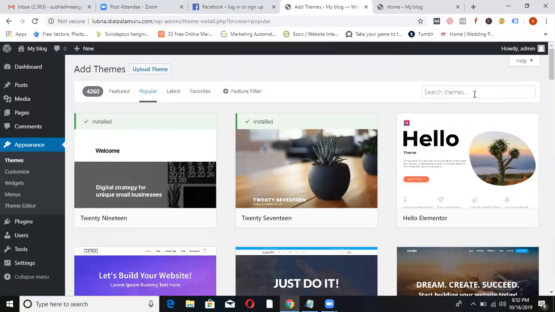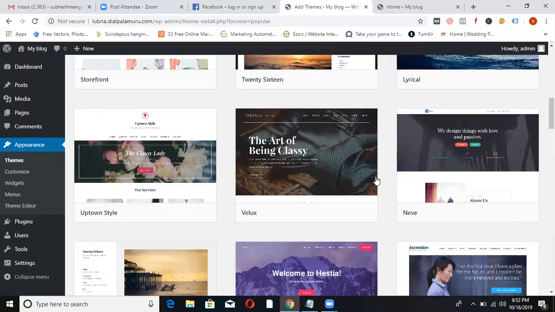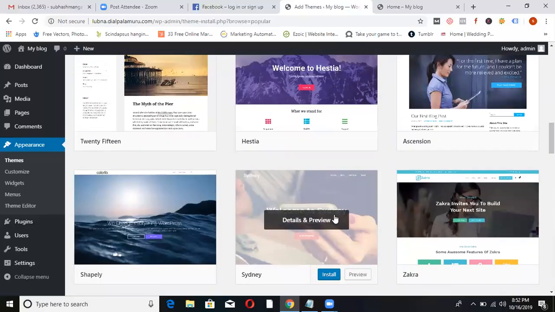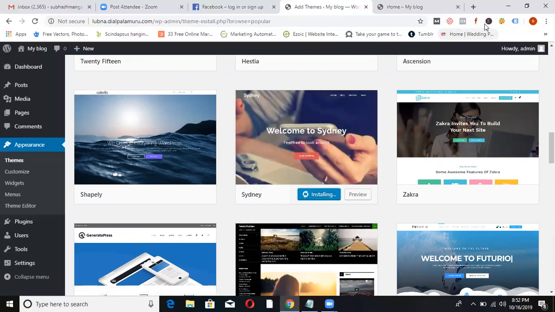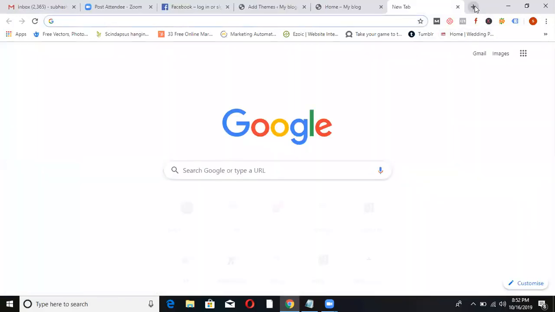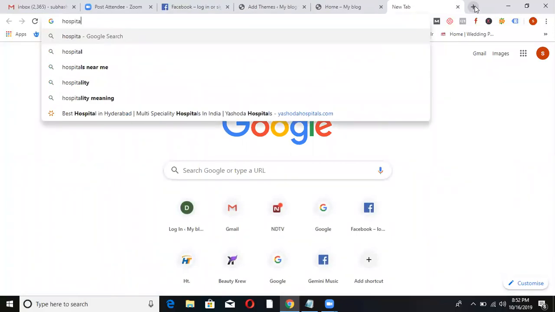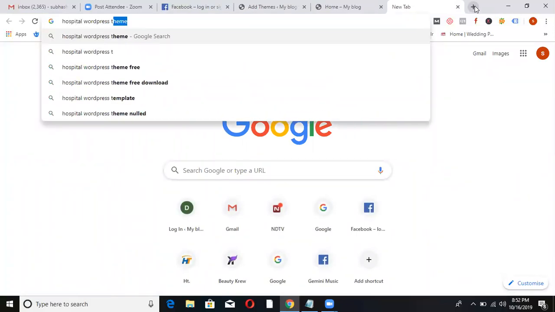And you can even search themes here. If you type hospital, all hospital themes will come. As of now, I'm activating this theme. The theme name is Sydney. I'm installing it. You have to install and you have to activate.